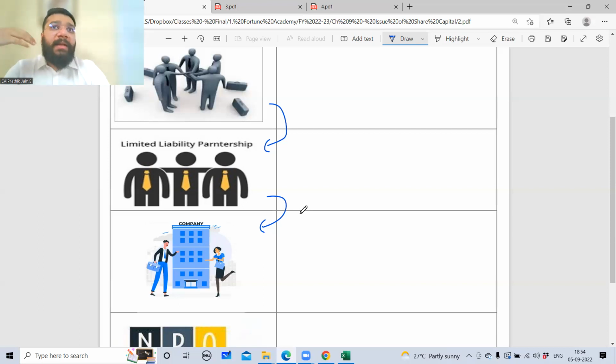Before capital, I would say that the restriction in the sole proprietorship concern is we can have only one owner. In the partnership, the maximum number of owners or partners that you can have is 50. So if we want to do a business where it requires more than 50 owners, then the partnership was not allowing. So to break that limitation, people look up to companies, right? So that is how the concept of company we started studying.